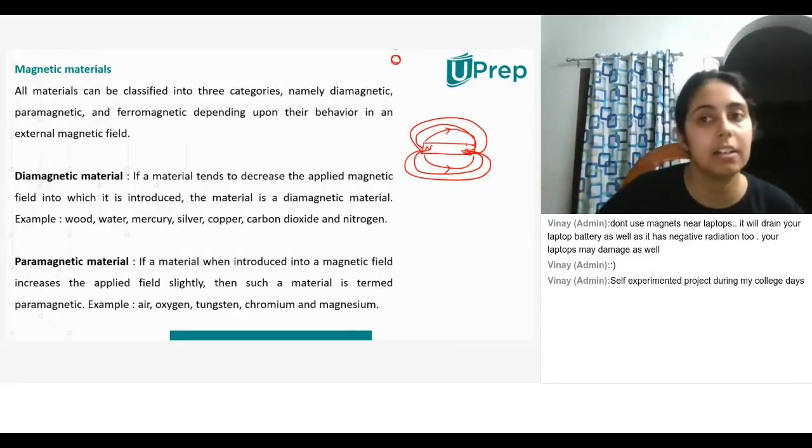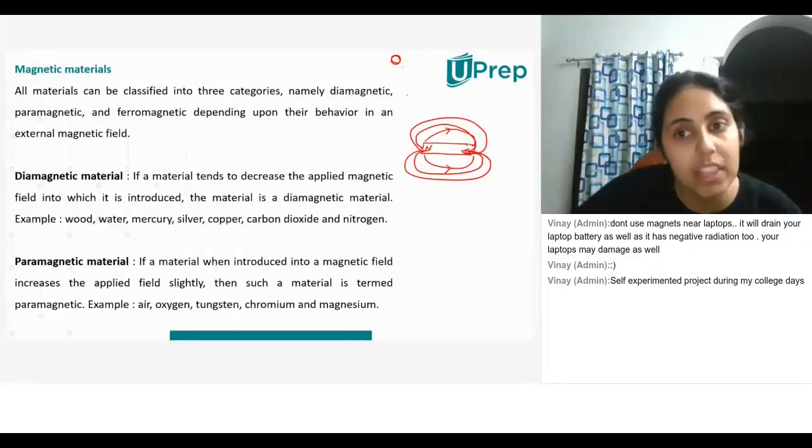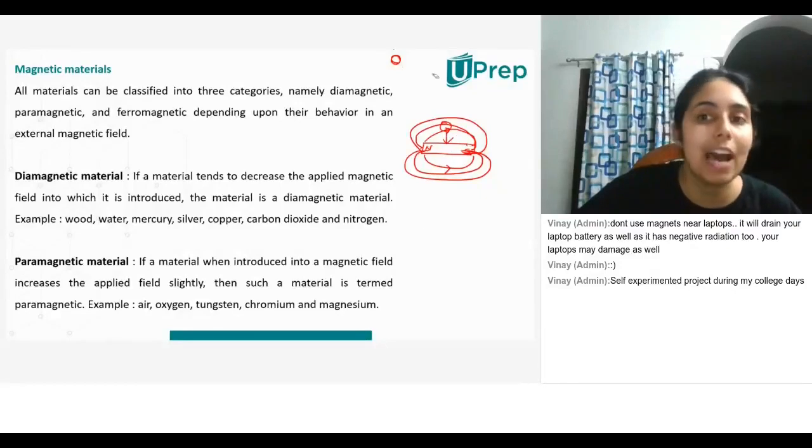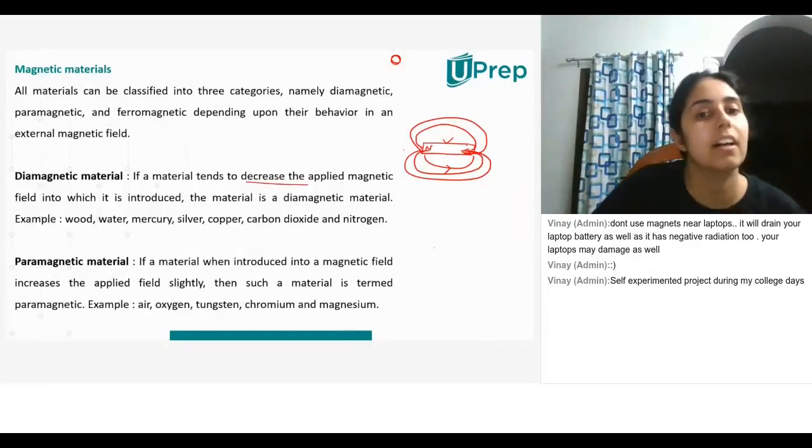If there is a piece of iron over here, nothing is going to happen to it; there's not going to be any effect of this magnet on the iron. But if I bring this piece of iron within the magnetic field, then the magnet will attract the piece of iron, right? So any material that I introduce into the magnetic field, if it decreases the applied magnetic field, then it is a diamagnetic material. Okay, so it reduces.